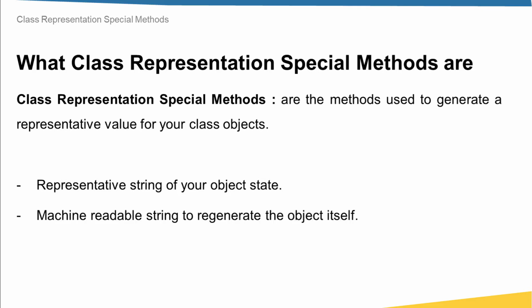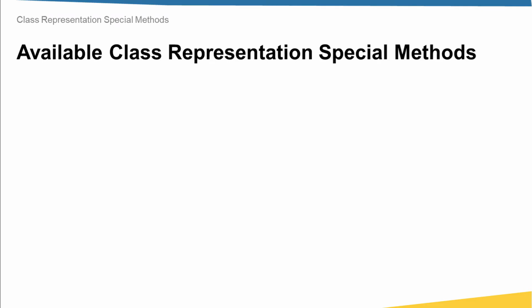Sometimes we need a machine-readable string, and the purpose of this is to regenerate the object itself by using this string. Or sometimes I want to generate a hash value for the object in order to give each object a unique ID. So there are a lot of use cases for this type of methods. Now let's see some available class representation special methods.